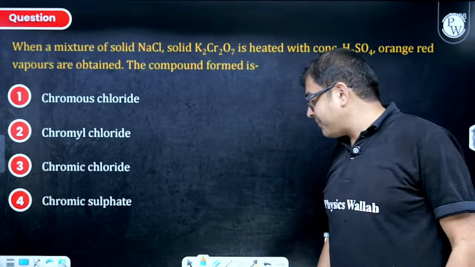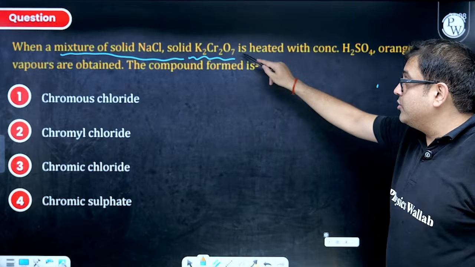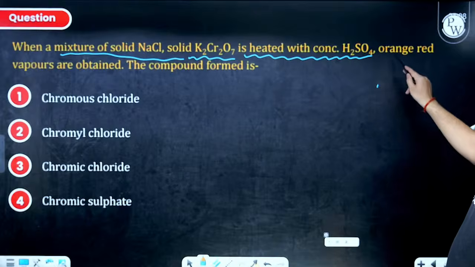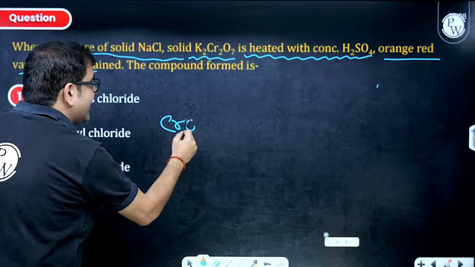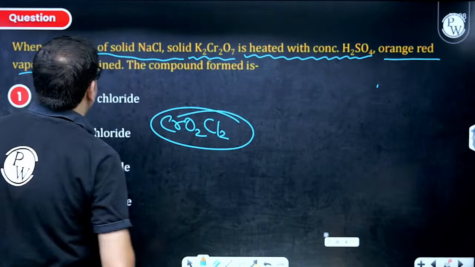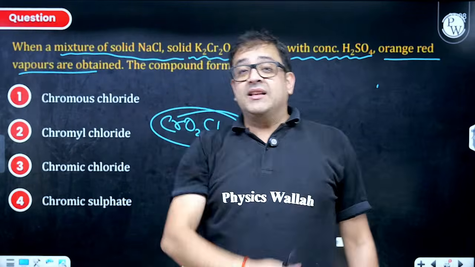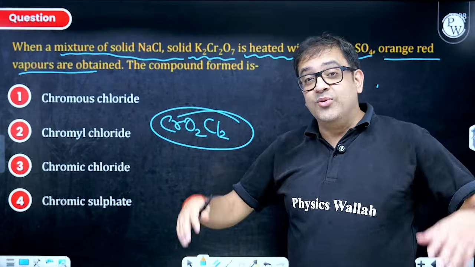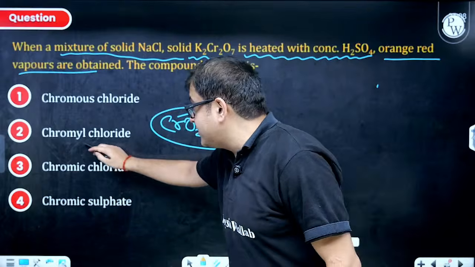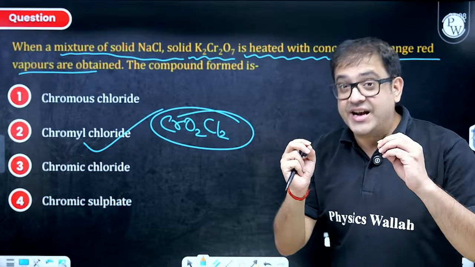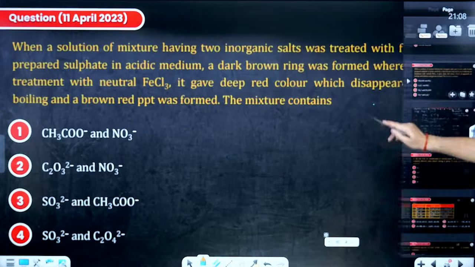The question says, when a mixture of solid NaCl and solid K2Cr2O7 is heated with concentrated sulfuric acid, orange red vapors are released. Sir, they are definitely CrO2Cl2. JEE Mains asked it, JEE Advanced asked it, your NEET as well. The Etard reaction also uses this to oxidize methyl benzene to form the corresponding aldehyde. So this is your famous reaction of chromyl chloride, those red color vapors. I hope everybody is getting these important inorganic facts. Moving to the next one.